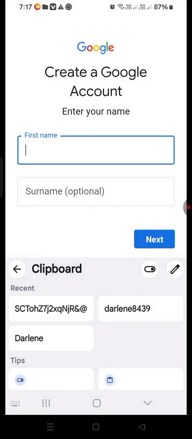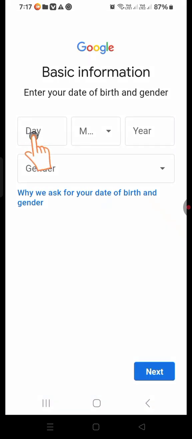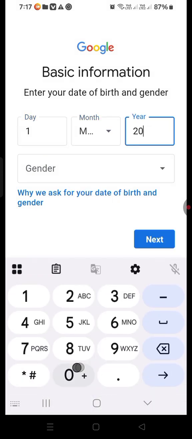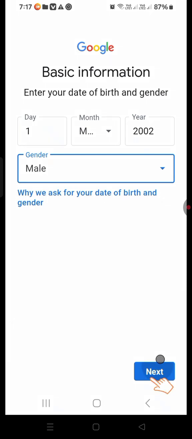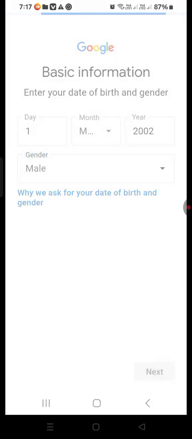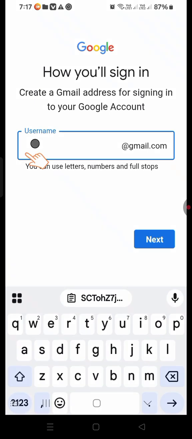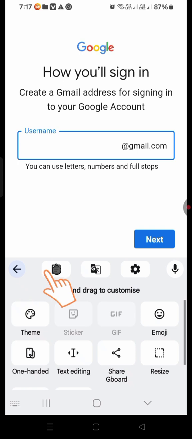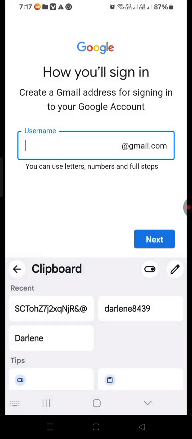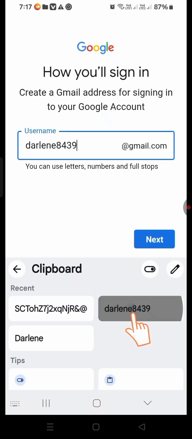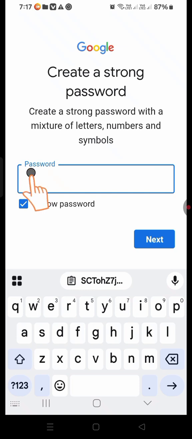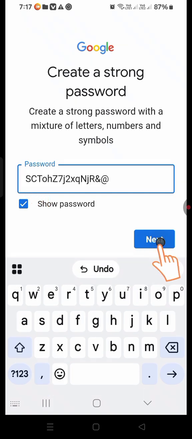So the person is going to put in the name that he was given, Darlene. Then leave the last name empty, put the day and everything you are given, from which month to which month. You are given years, okay? They give you the range of years that you can use, right? And the gender, you can use any gender, I guess, unless they have specified. So you paste the Gmail account that you are given there. Paste it right there. Put the password that you were given and copied, paste it there, then click on next.